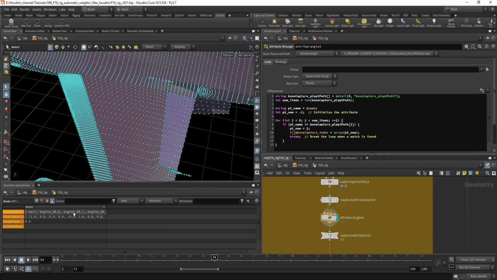So for example, if these match, it will assign the value 2 to this attribute, bone capture index.